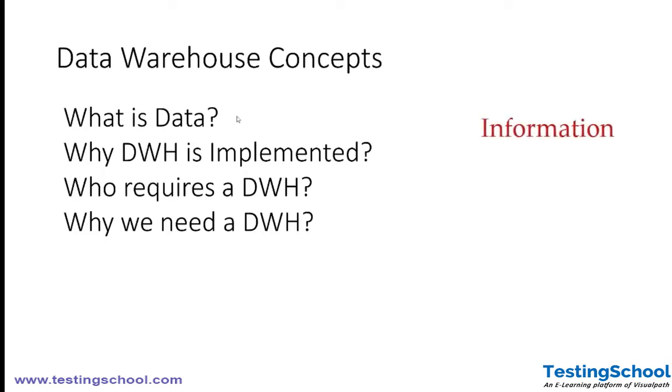Information is nothing but the data which you've received organized in a meaningful way which has value, that is information. So data is the raw format, information is the organized data with which we can make out the meaning and the value of it, right?